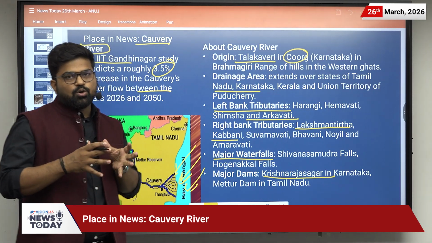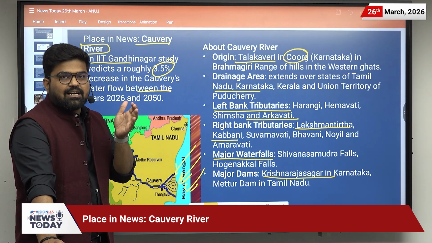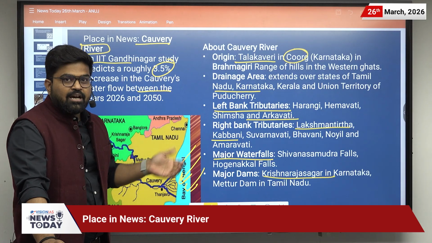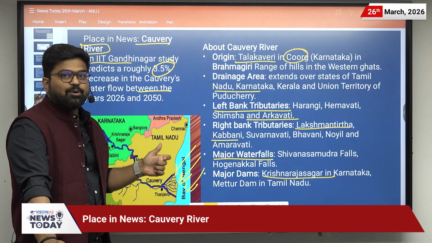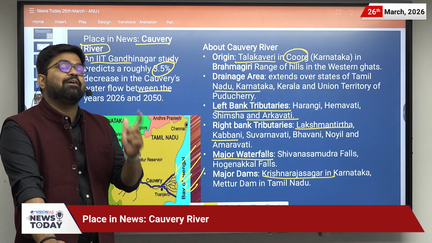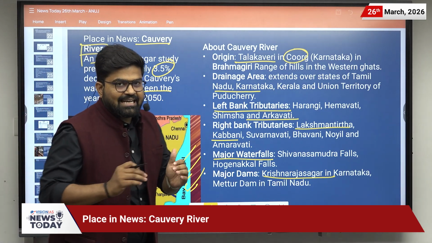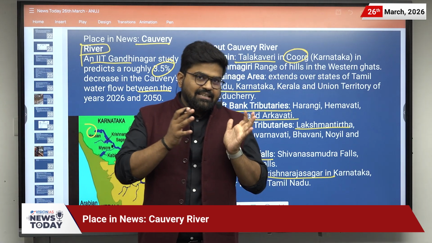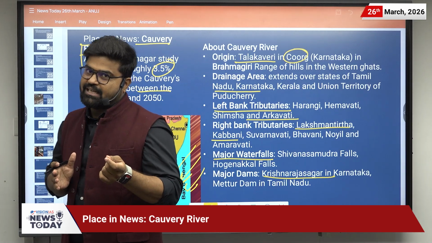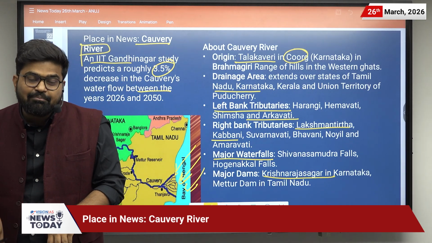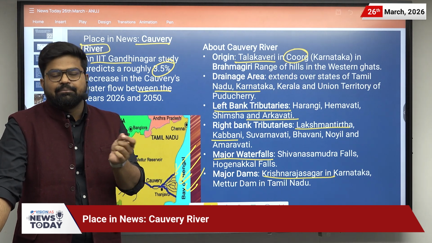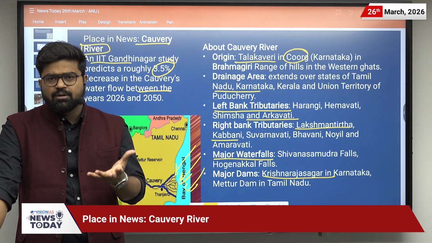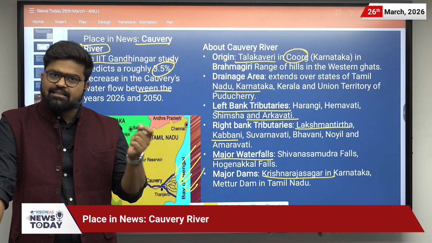If you want to know about the rivers, please have a map where you draw all the rivers and their tributaries and important cities and important dams on them. Then only you can clearly remember the various rivers and their tributaries. But you should draw that map by yourself. You should not take a printout which is readily made by some book or by some other student.